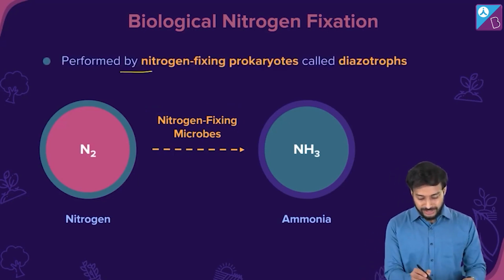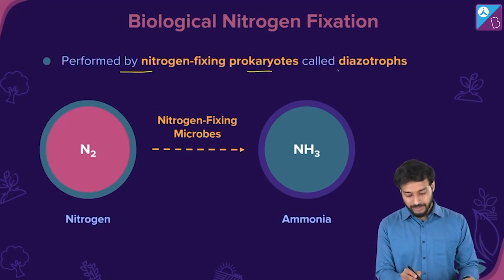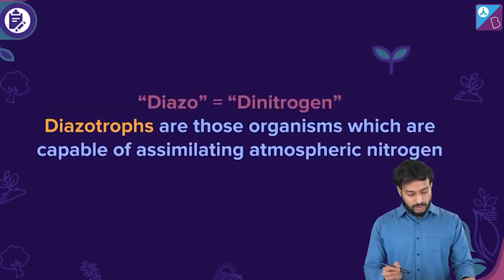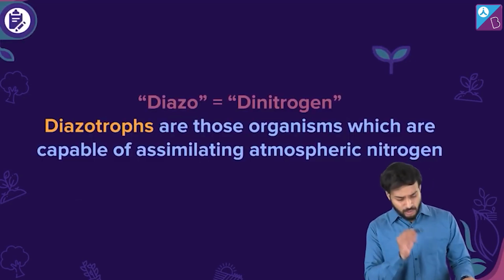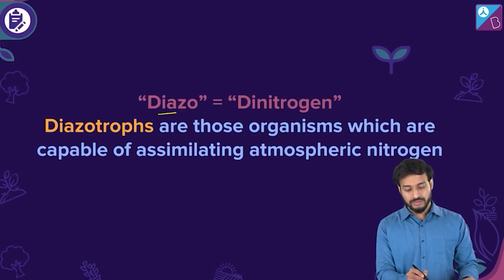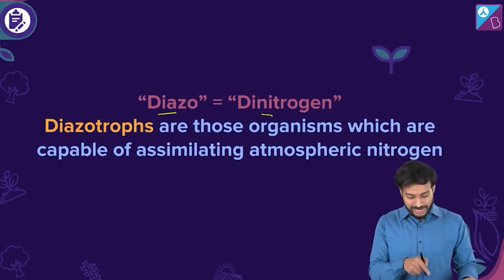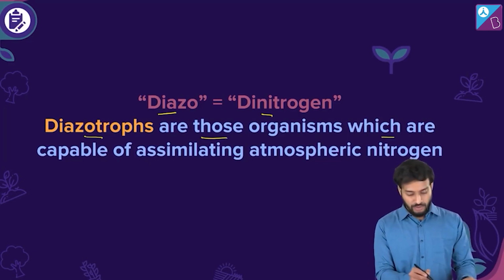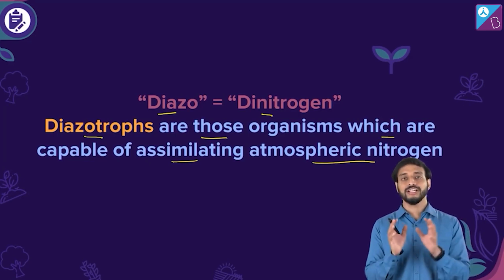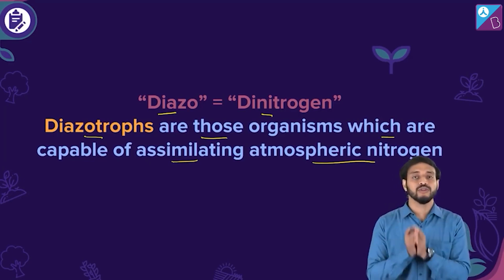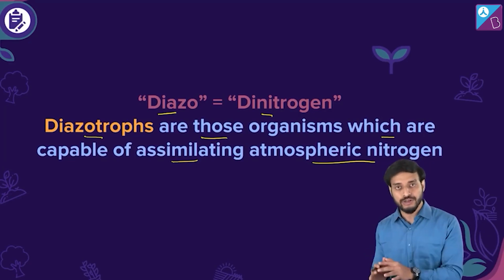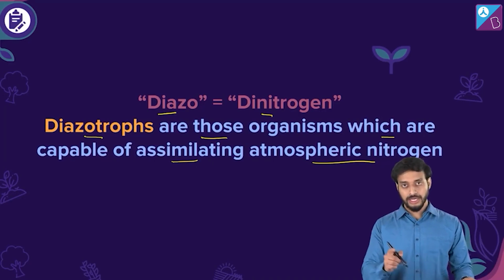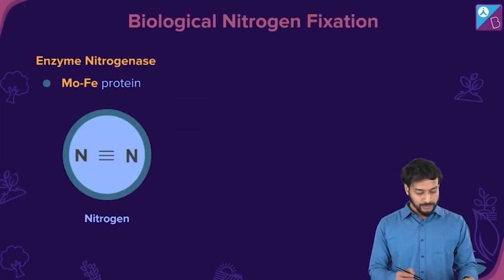It is performed by the nitrogen fixing prokaryotes. Prokaryotes are referred to as Diazotrophs. Just to give you a bit more account on Diazotrophs, diazo means dinitrogen. So Diazotrophs are those organisms which are capable of assimilating atmospheric nitrogen. That means fixing atmospheric nitrogen, converting it into forms which can be used by the plant.